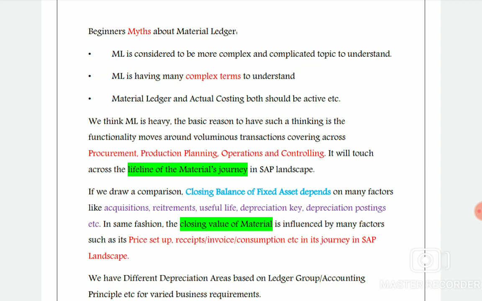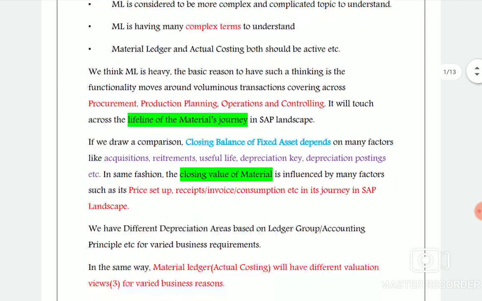With respect to material ledger, today I am going to cover two areas: fixed assets and materials. There is no relationship between fixed assets and materials. Fixed assets are a different concept, and material ledger is also a different concept. Why am I comparing them? Have a look. What is the purpose of fixed assets?